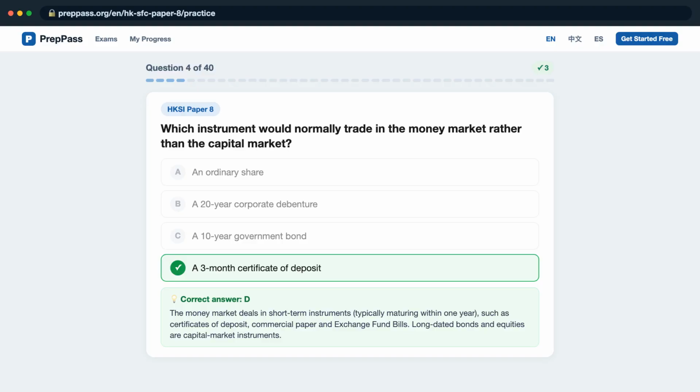The money market deals in short-term instruments, typically maturing within 1 year, such as certificates of deposit, commercial paper, and exchange fund bills. Long-dated bonds and equities are capital market instruments.